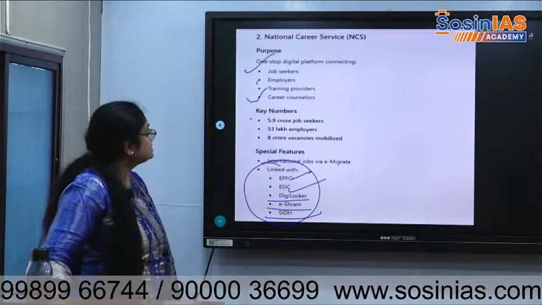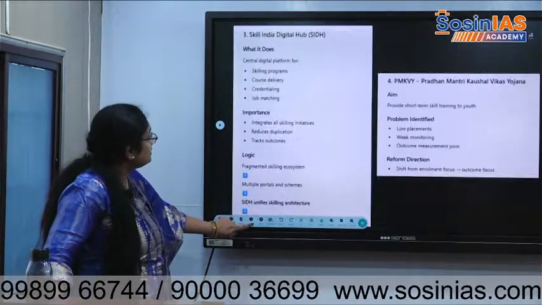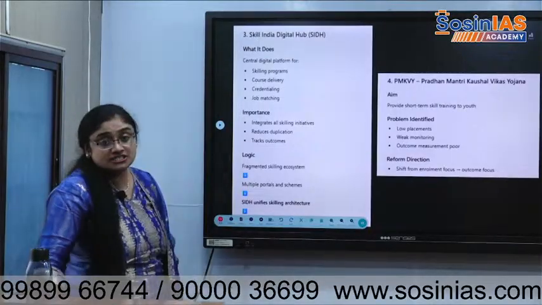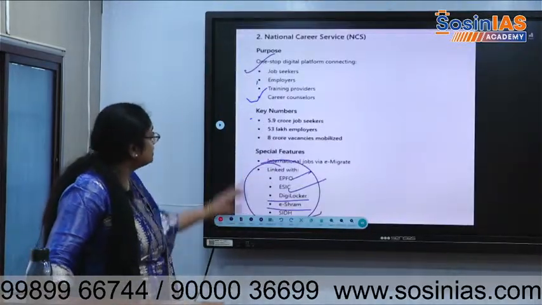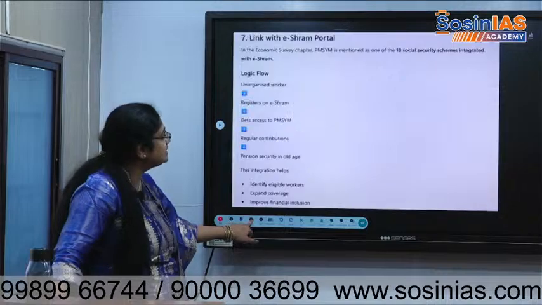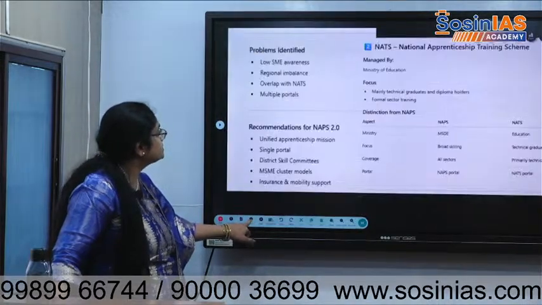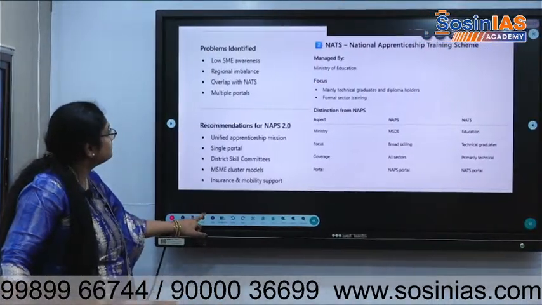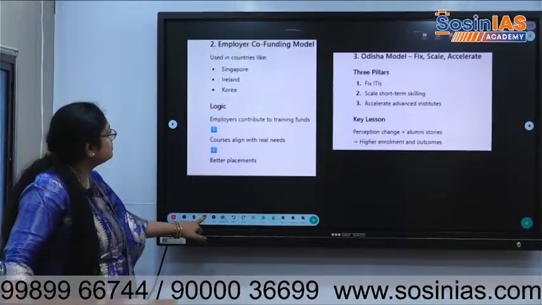This we will discuss. So, Skill India Digital Hub, this is one other thing. NCS, first you basically write this. Later we will see each one.